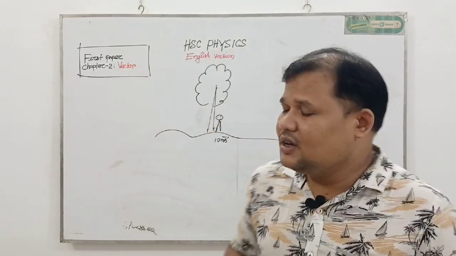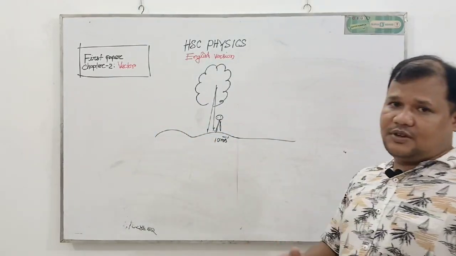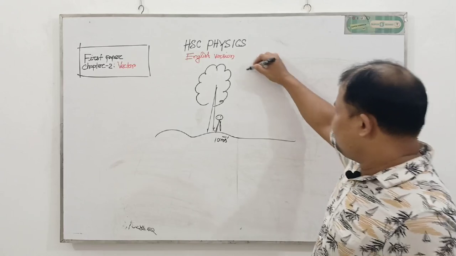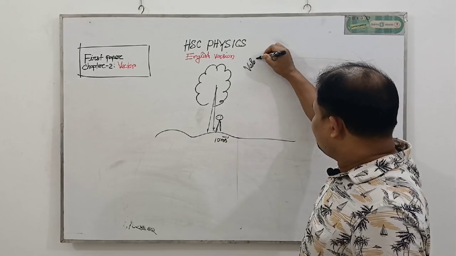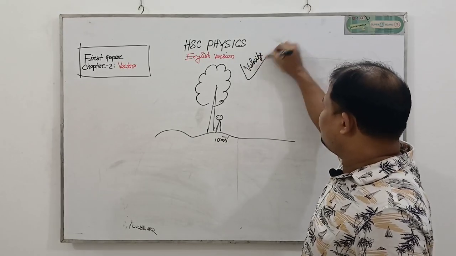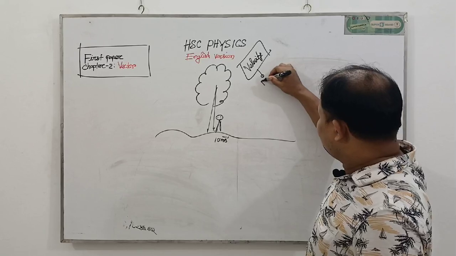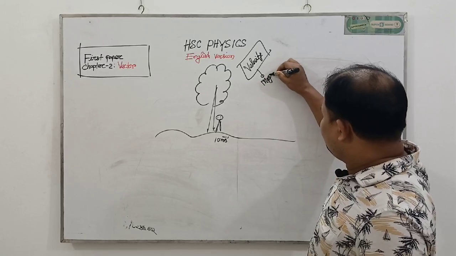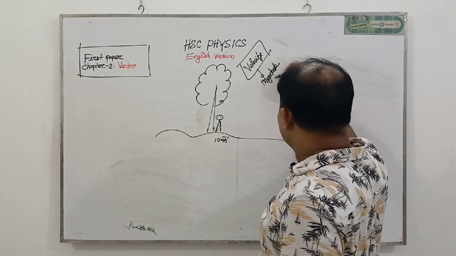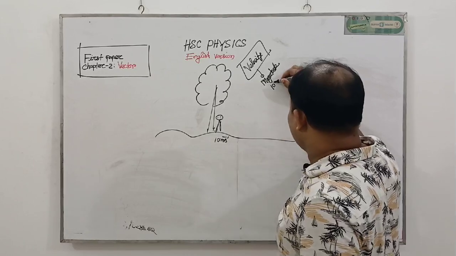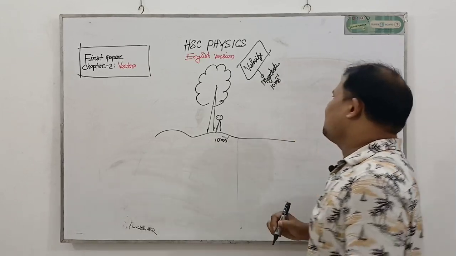My dear student, 10 meter per second velocity is the magnitude of the velocity.